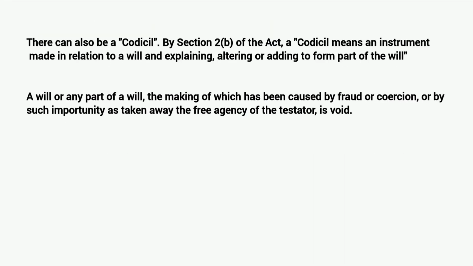There can also be a codicil. By Section 2 Clause b of the Act, codicil means an instrument made in relation to a will and explaining, altering or adding to it, forming part of the will. A will or any part of a will, the making of which has been caused by fraud or coercion or by such importunity as takes away the free agency of the testator, is void.